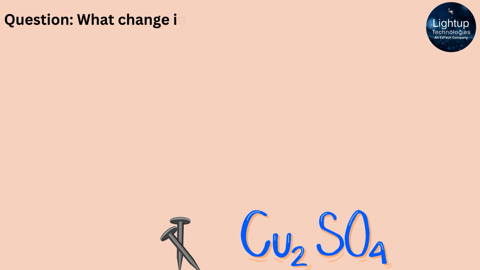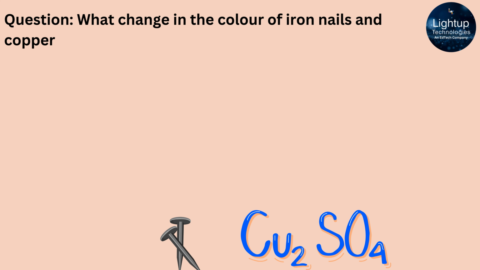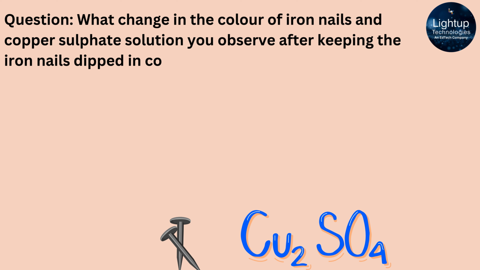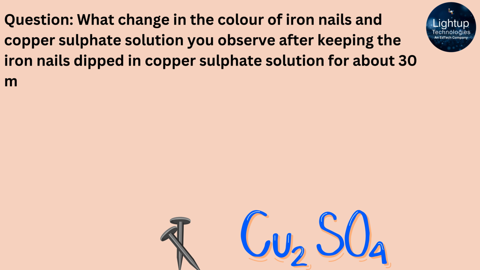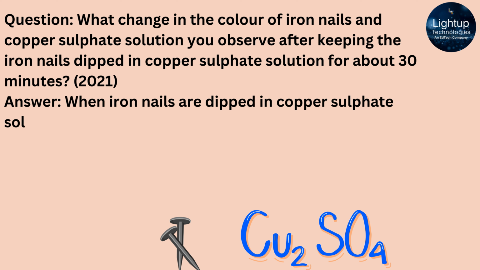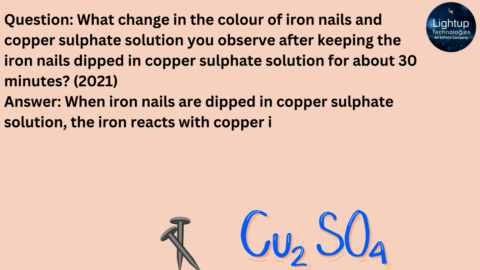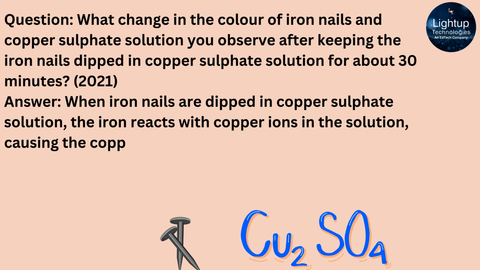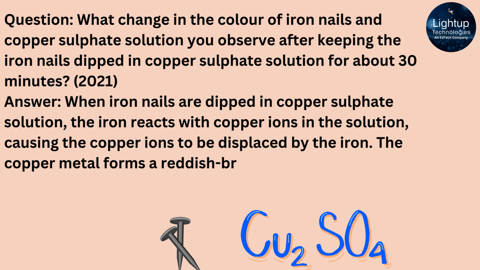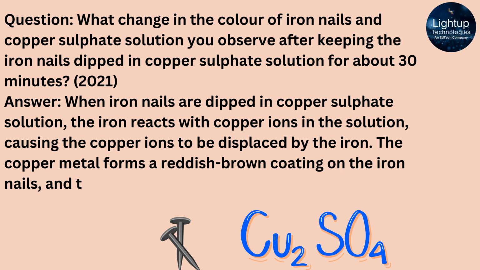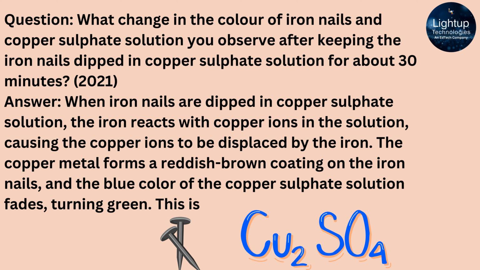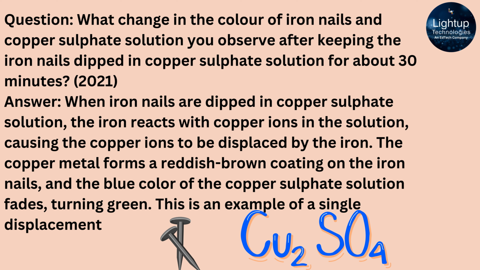What change in the color of iron nails and copper sulfate solution do you observe after keeping the iron nails dipped in copper sulfate solution for about 30 minutes? Answer: when iron nails are dipped in copper sulfate solution, the iron reacts with copper ions in the solution, causing the copper ions to be displaced by the iron. The copper metal forms a reddish-brown coating on the iron nails, and the blue color of the copper sulfate solution fades, turning green. This is an example of a single displacement reaction.